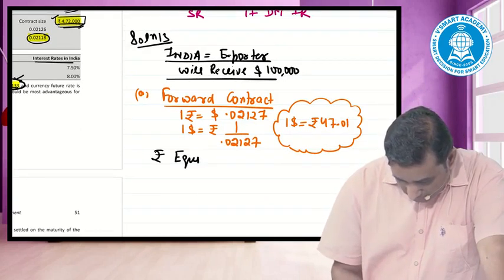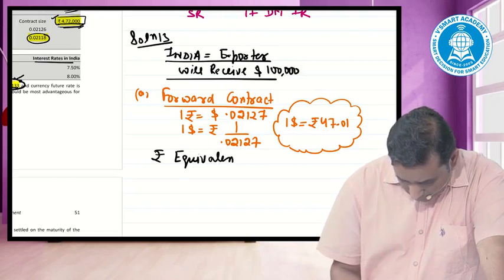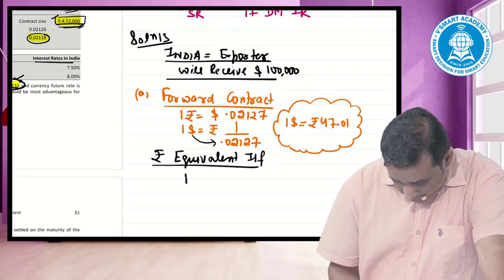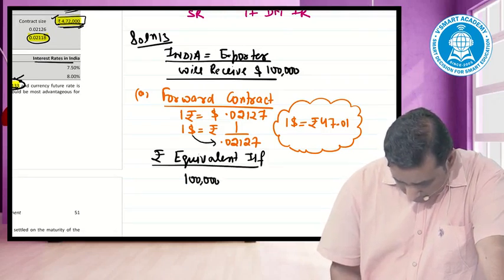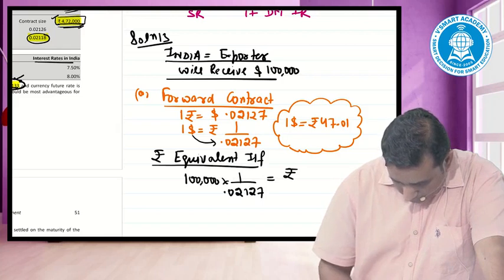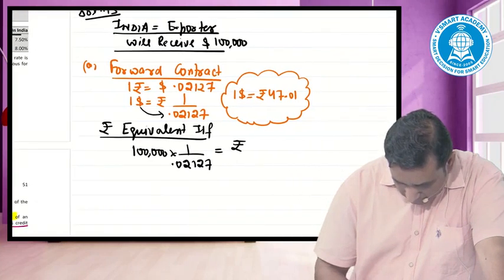Now I can find my rupee equivalent inflow. Left to right I go, I'll multiply 1 lakh into 1 divided by 0.02127. The promise given by the forward contract is this.